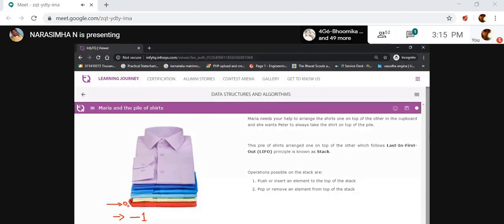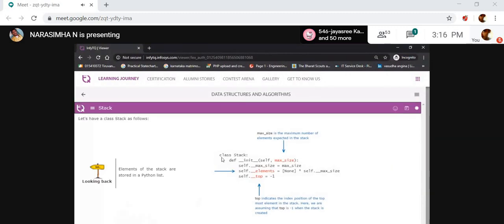The next data refers to the first position. The stack index starts from minus 1. Initially it takes the top as minus 1, then it increments by 1, and it puts the data at the particular index, at the last index only.